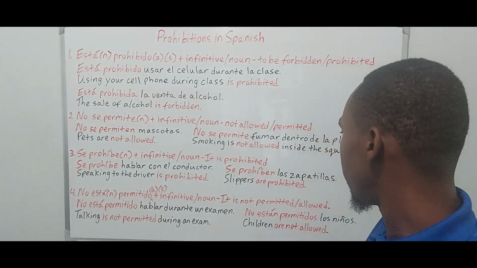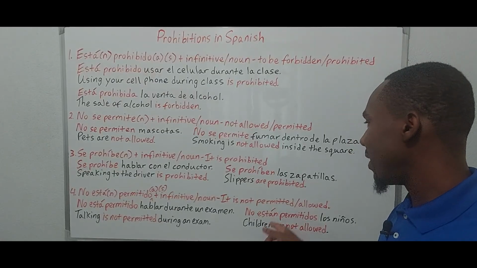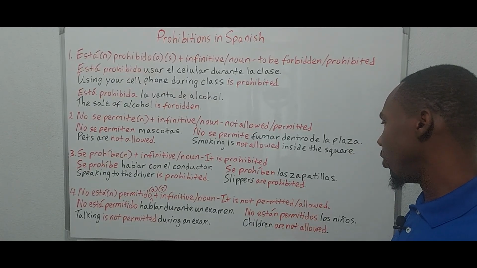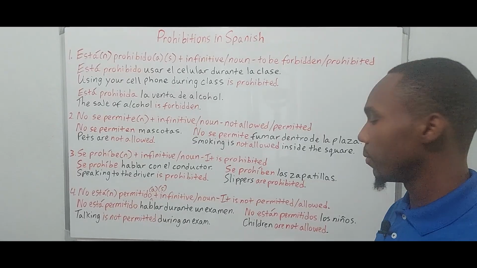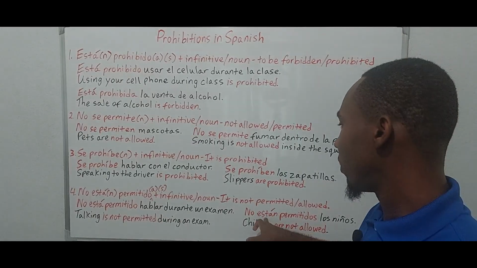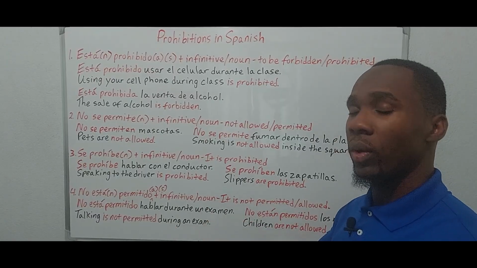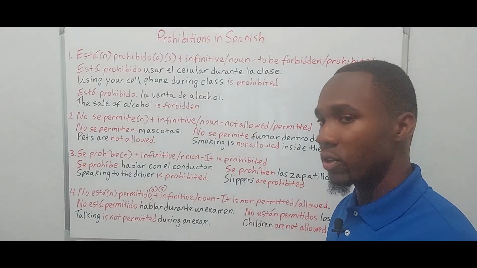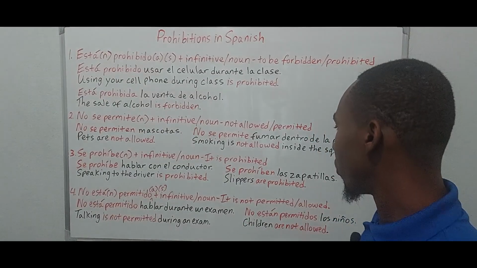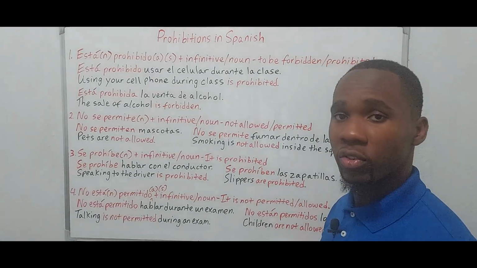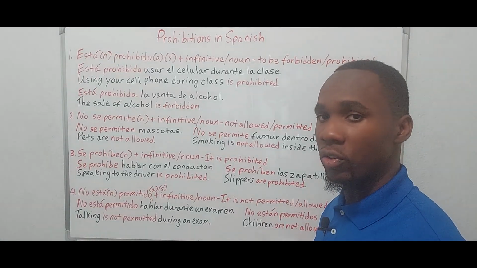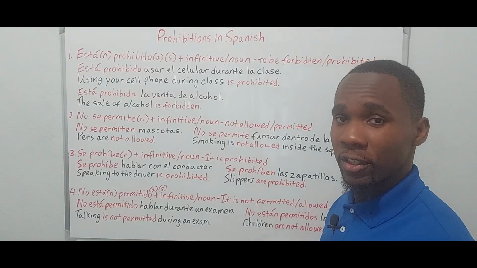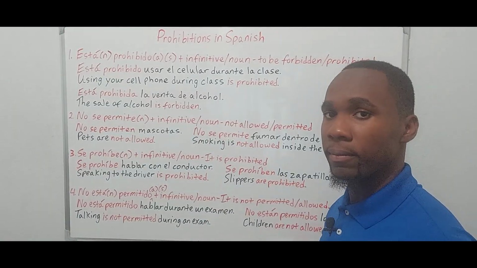Yeah? And over here, no están permitidos los niños. Children are not allowed. Once again, estar agrees with los niños because los niños will be plural, and permitidos agrees with los niños because los niños are plural and masculine. Okay?